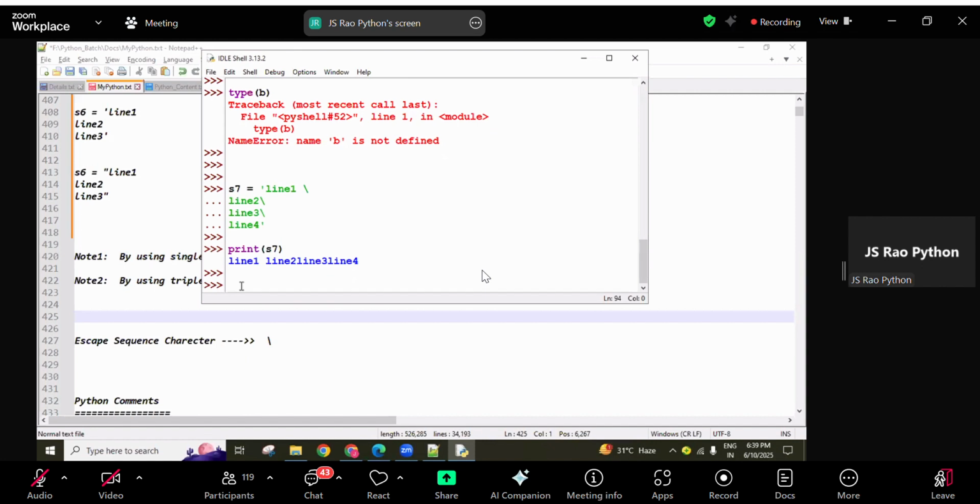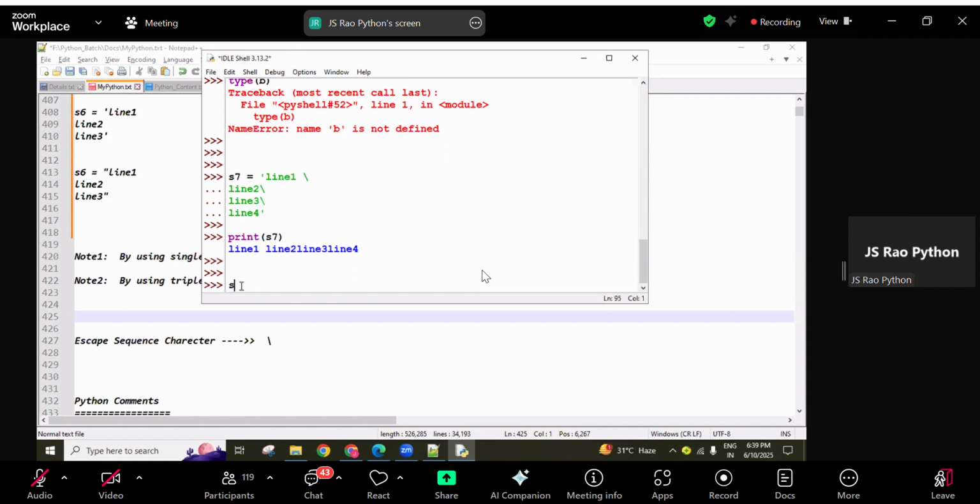Okay, and one more special behavior is there. I'll let you know about that one. Check it here. So next, S8, guys, see here, single quotation I'm using. Python is a dynamically typed language. Python is a dynamic typed language.